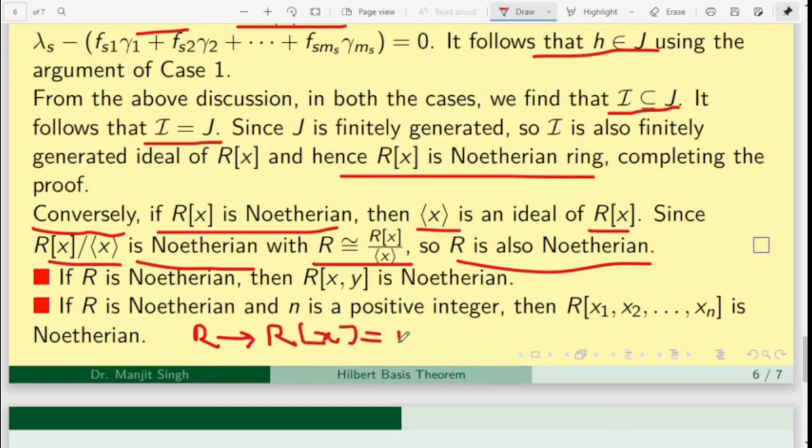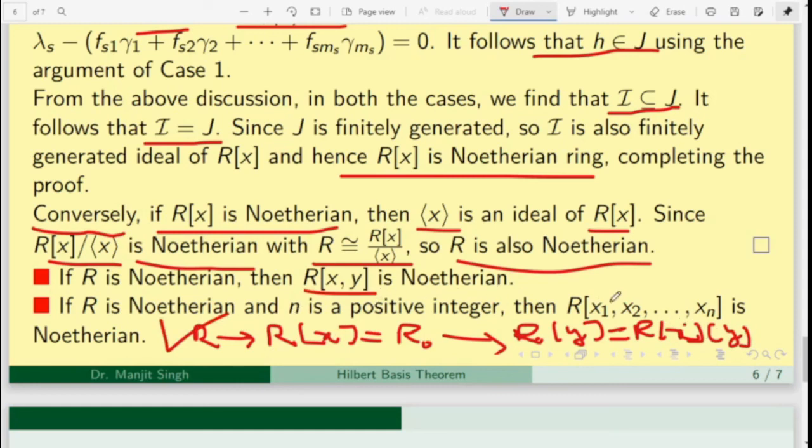We can name it R0. Now R0 is Noetherian, then R0[y] is Noetherian, and R0[y] is R[x,y]. So in this way we can say that if R is Noetherian, then R[x,y] is also Noetherian, and that can be extended for finitely many variables x1, x2, ..., xn.